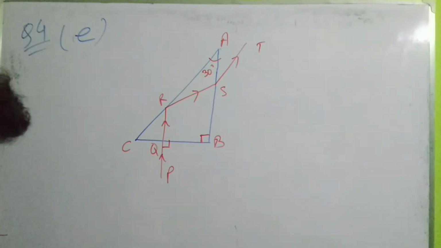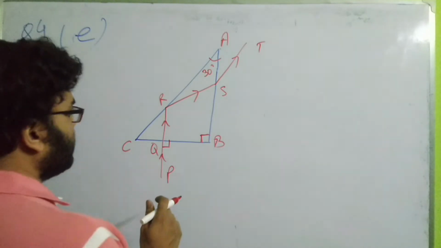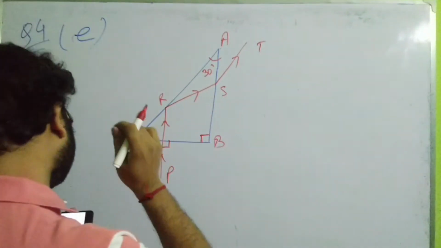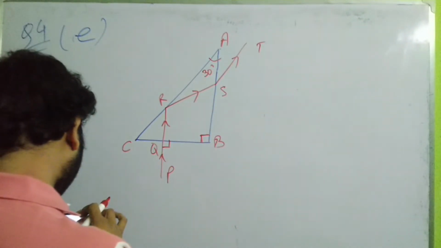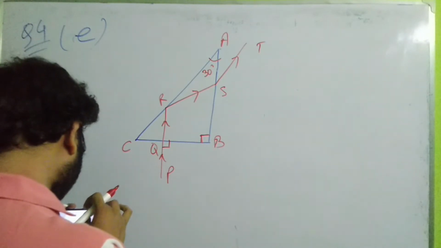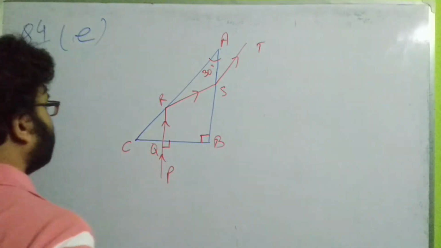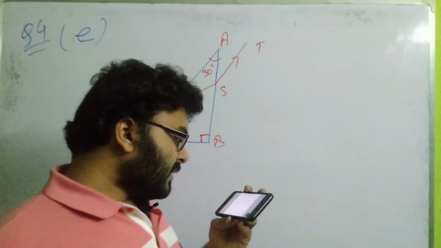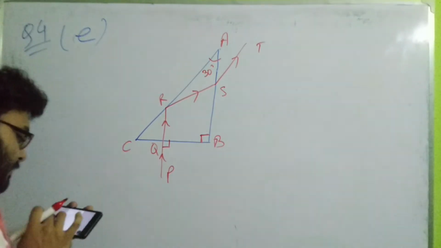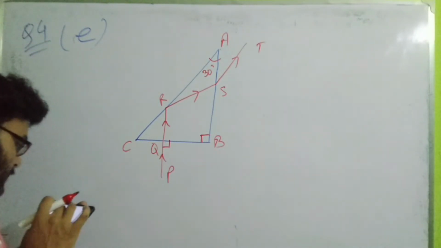Okay. So here the phenomenon at the surface AC. Phenomenon at the surface AC means this surface AC. What does take place here? Option 1 says refraction. No, obviously refraction has not taken place because it has not gone outside the prism. Option 2 says partial reflection. No, it is also not correct. Option 3 says total internal reflection.